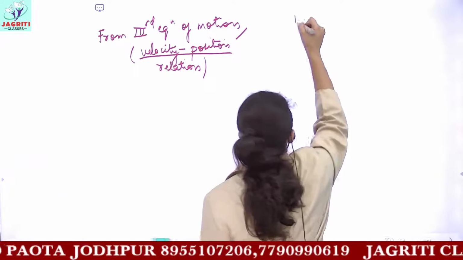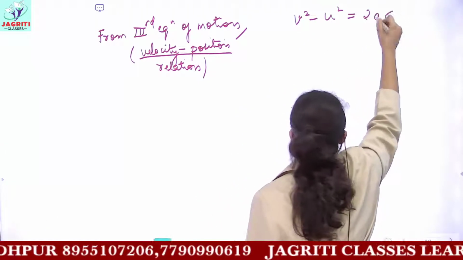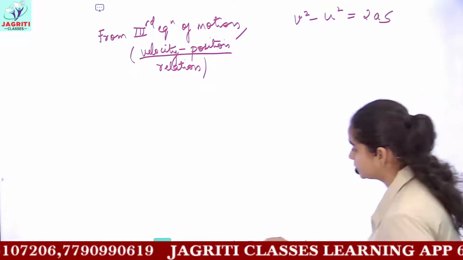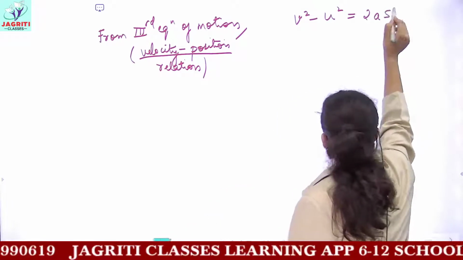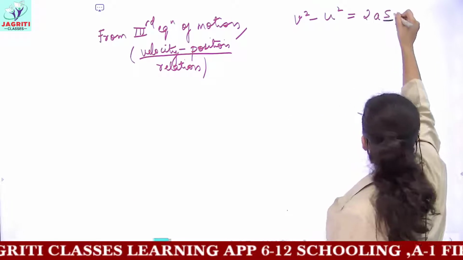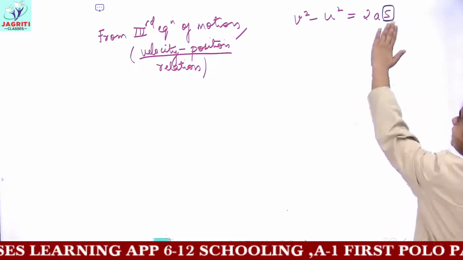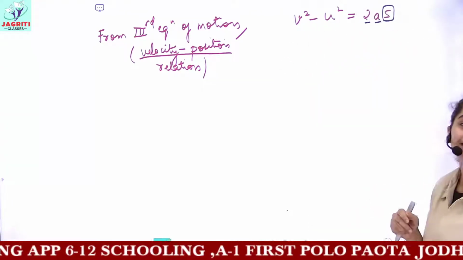The third equation was v square minus u square equals 2as. What we have to do is find the value of small s from this equation. So small s is my unknown term, and for finding it I would transpose 2a to the left-hand side of this equation.